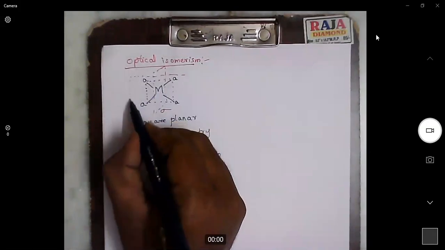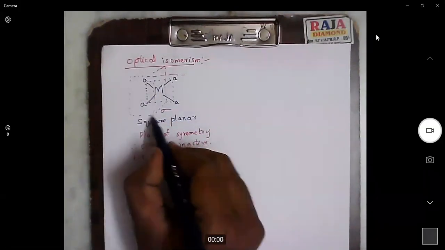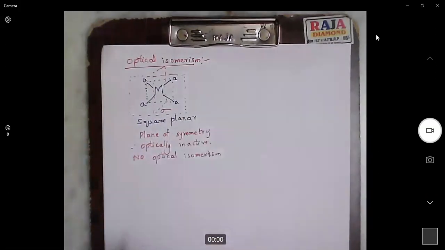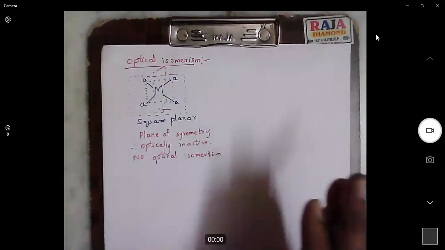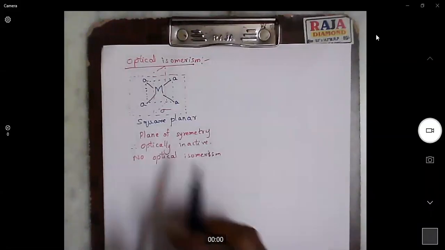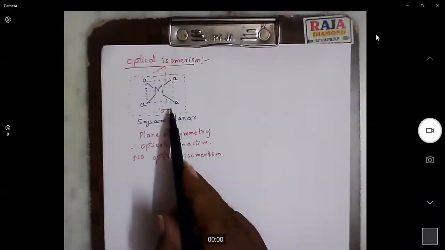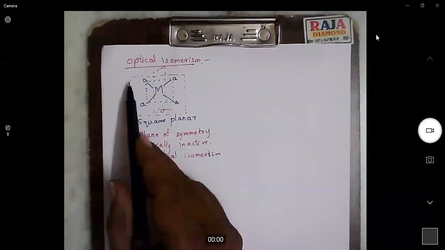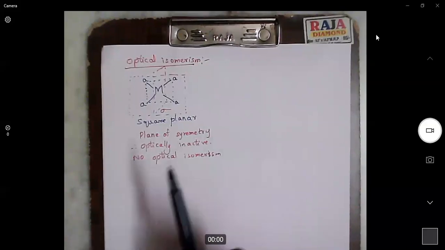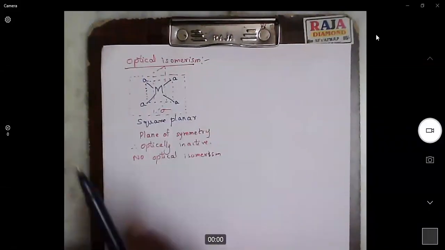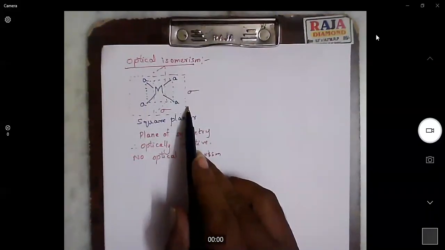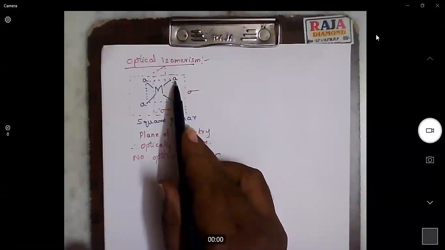What is a molecular plane? If the molecule is planar and exists in a plane, imagine this white paper as a plane. Then this square planar complex is again a planar molecule. So this is what is called the molecular plane. The white paper is called the molecular plane. When we imagine a molecular plane like this, then what happens? This molecular plane will bisect each and every atom into two halves.